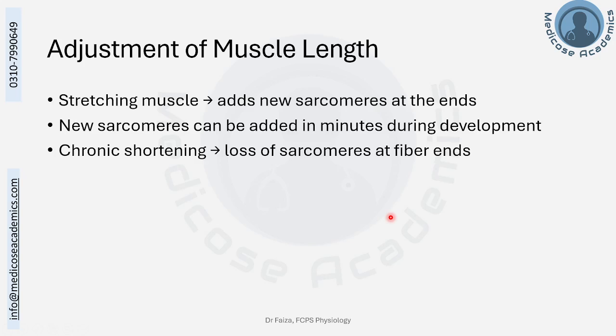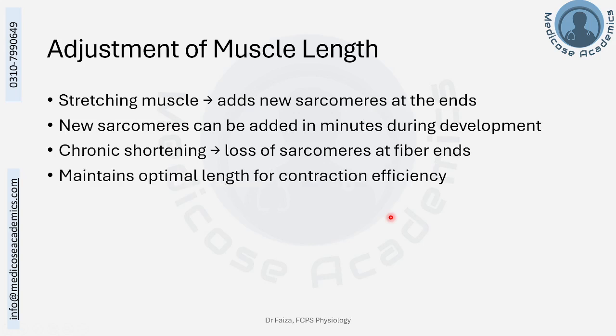And if there is chronic shortening, a type of muscular activity, or some, for example, brace is applied or something like that, which has kept a skeletal muscle contracted for a prolonged period of time, that will also lead to the loss of sarcomeres at the end of the fibers.